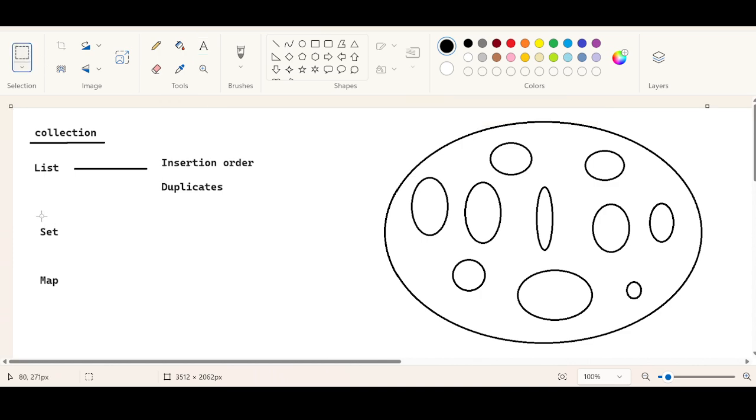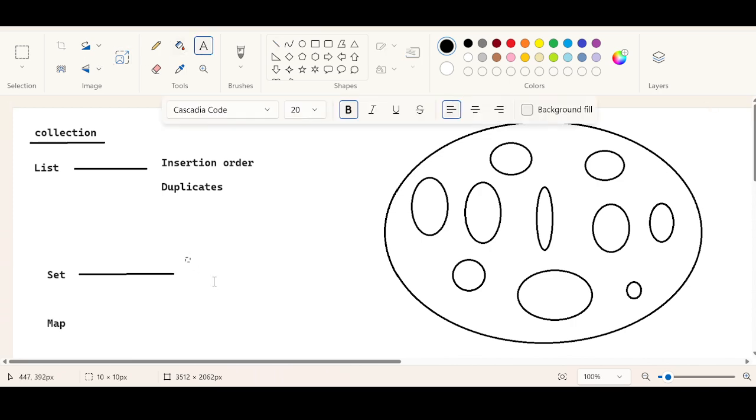Likewise, if you have another requirement where you want to eliminate duplicates, where you will not give importance to the insertion order, but you don't want to add any duplicates, so when you don't want any duplicates, you usually choose set.